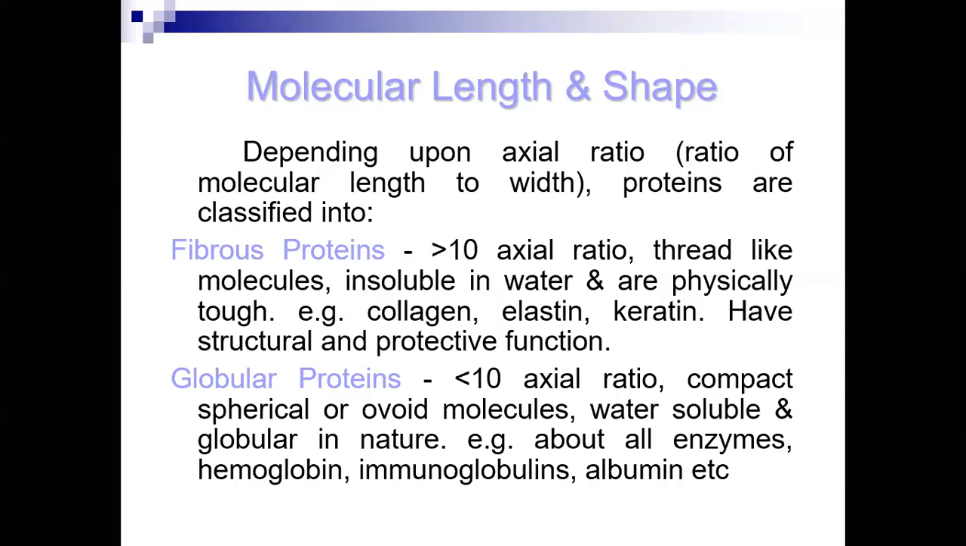So fibrous proteins have thread-like molecules: elastin, collagen, okay? These are insoluble in water and physically tough. Collagen, elastin, keratin are structural proteins involved in the structural components of our body. Globular proteins include hemoglobin, albumin. They have a complex structure, because of which their axial ratio is less than 10.